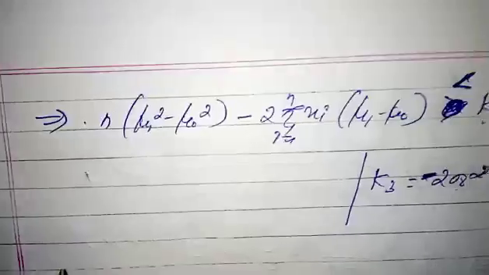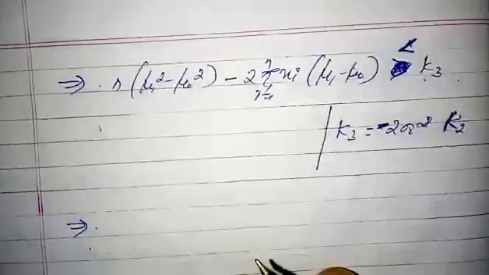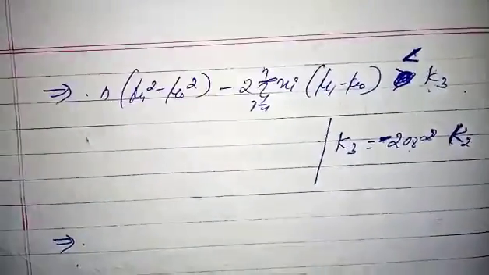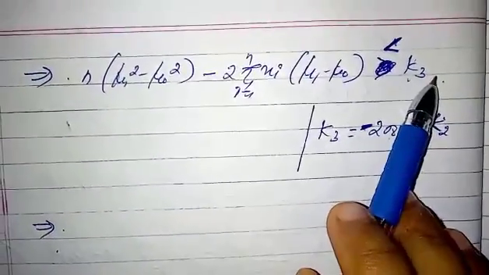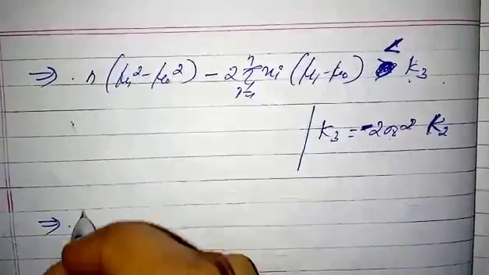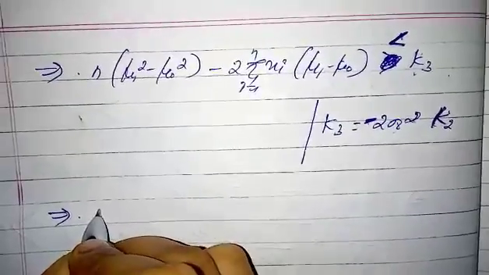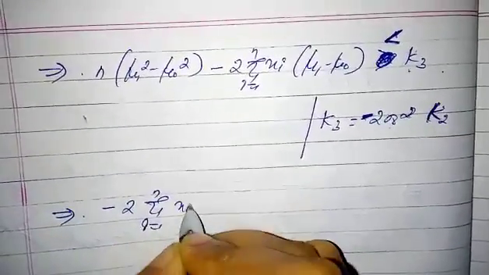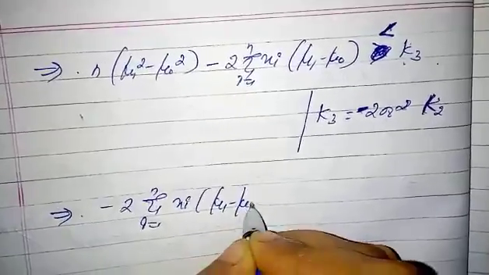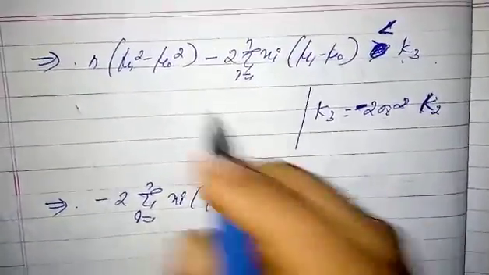Okay, then which implies, you take this term here, that is minus 2 summation i = 1 to n xi into mu 1 minus mu naught less than k3.